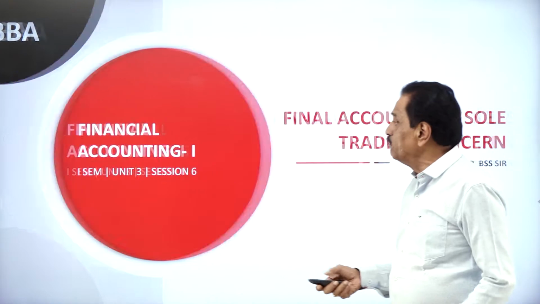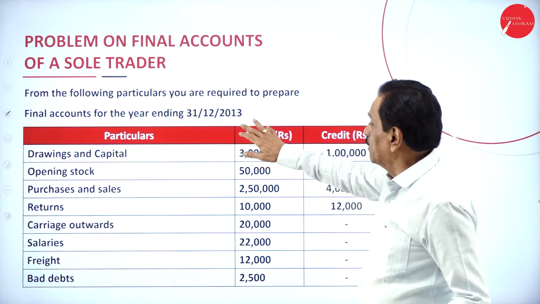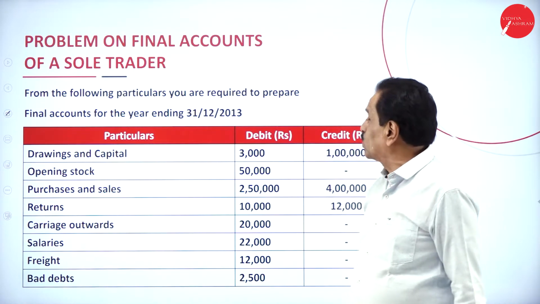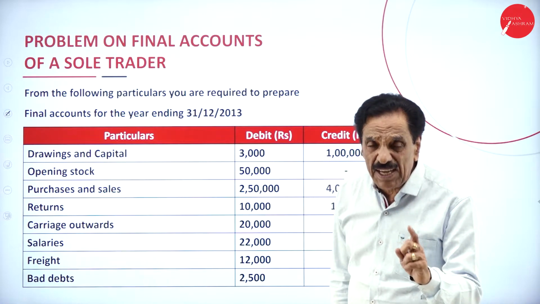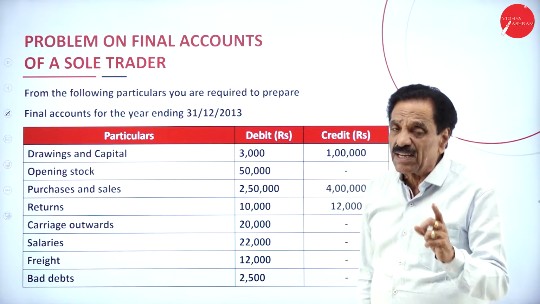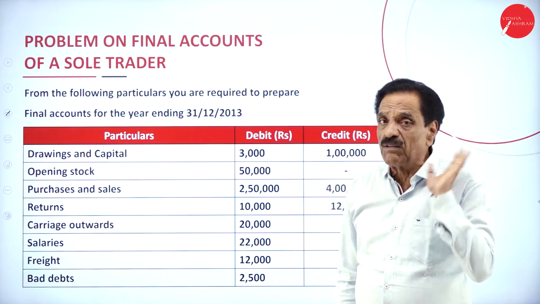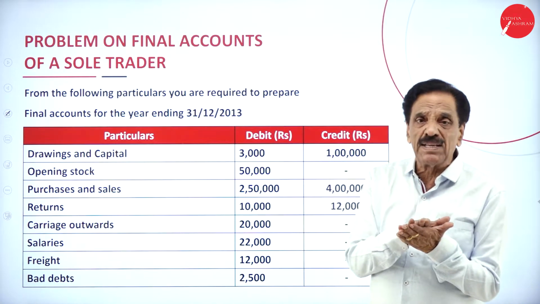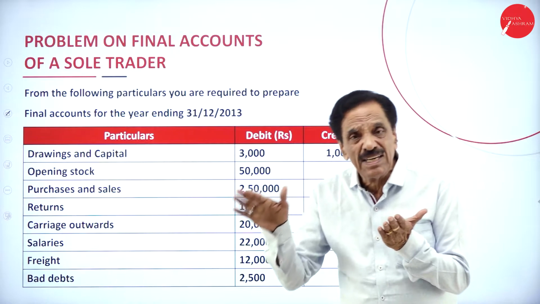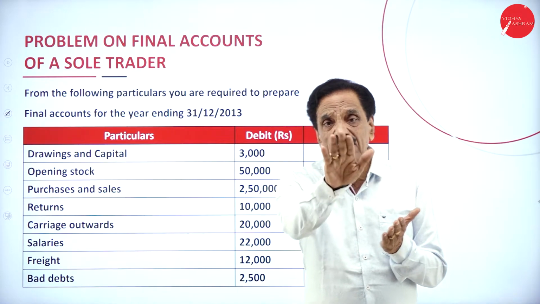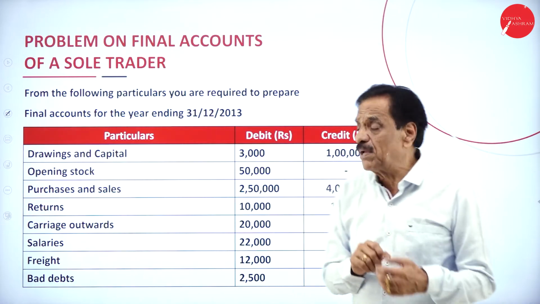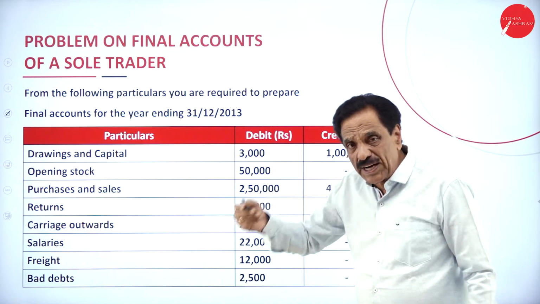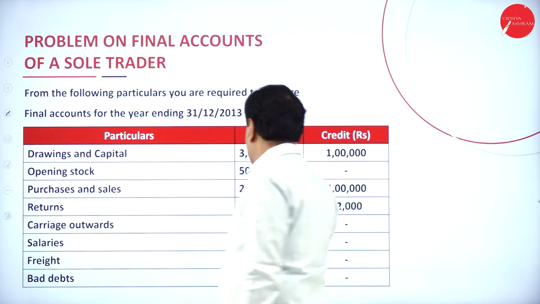We'll go with the problem now. The following are the particulars; you are required to prepare the final account for the year ending 31st December 2013. Starting with January and ending with December is called calendar year. Starting with April and ending with March is called financial year. They will give the trial balance like this. What is trial balance? It has two sides, debit side and credit side. Debit side shows assets and expenses. Credit side shows incomes and liability. So you must bifurcate this into where each item goes: trading account, profit and loss account, and balance sheet. We'll bifurcate now.